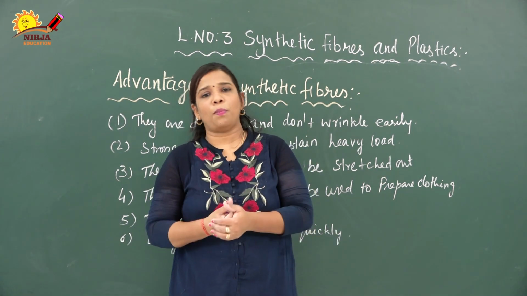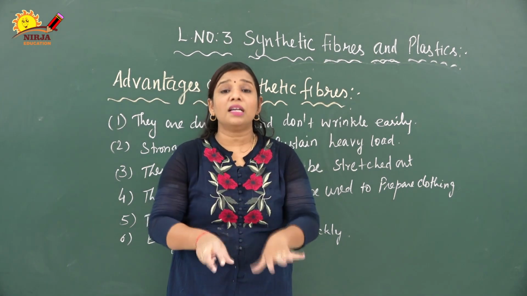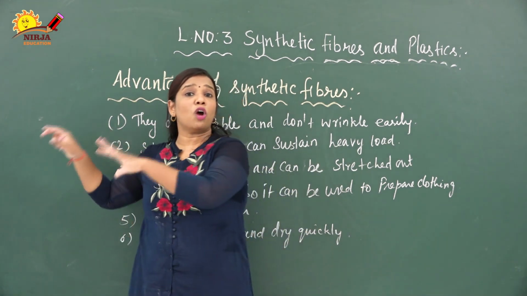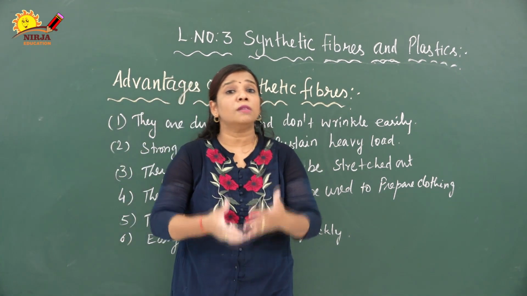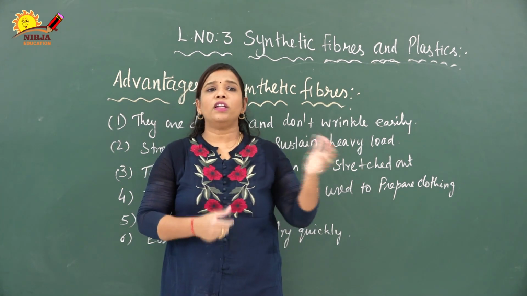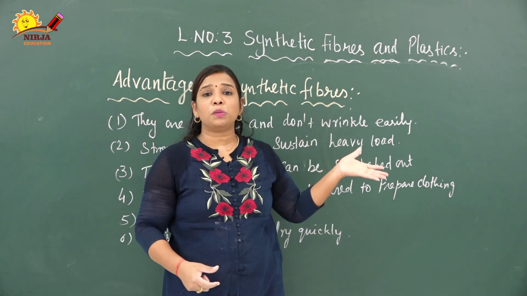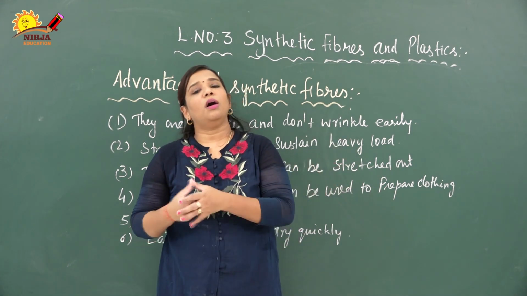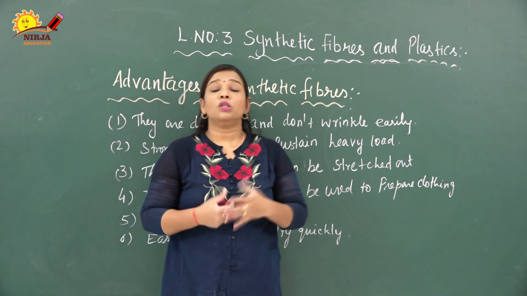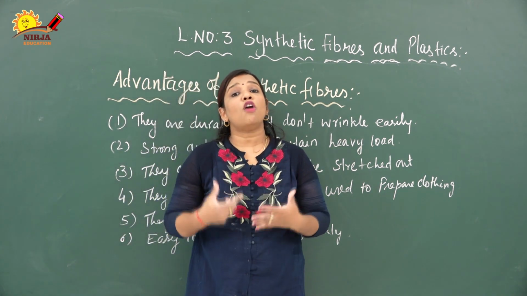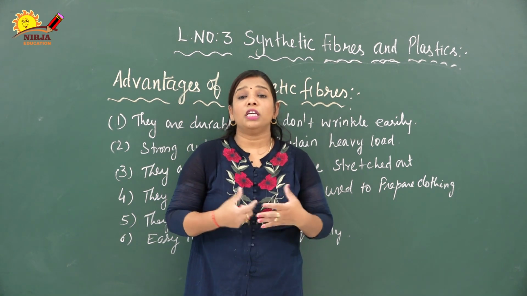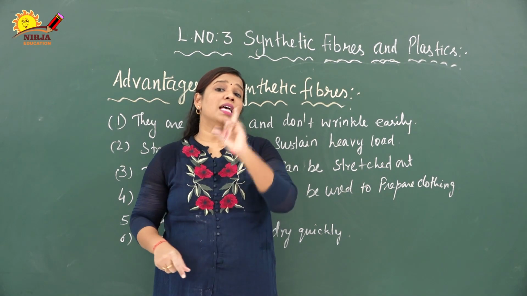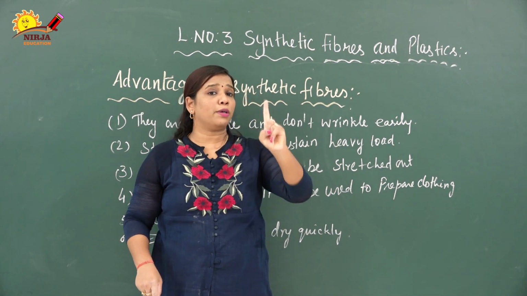not decompose properly. They will be retained in soil, or when leached out due to rain, they get mixed into the water. So it might cause different types of pollution. When synthetic fiber factories do not release their waste material in a proper way, it mixes into the pond or reservoir of water and causes harmful effects, which is called water pollution. When it is present on the land, it causes land pollution. That is the disadvantage of synthetic fiber. That is the first one, non-biodegradable.